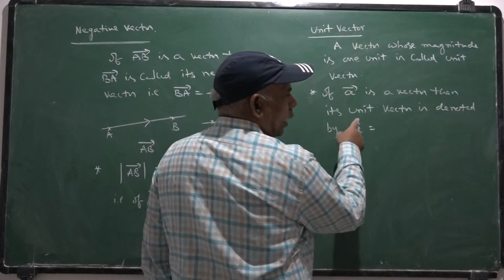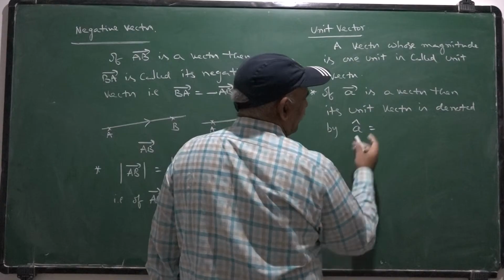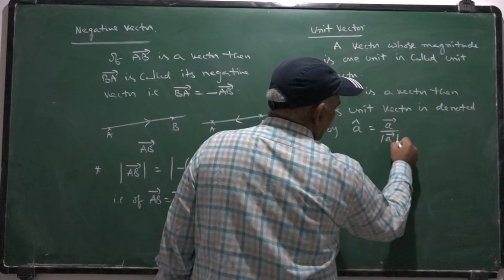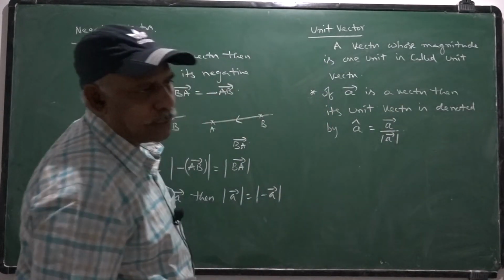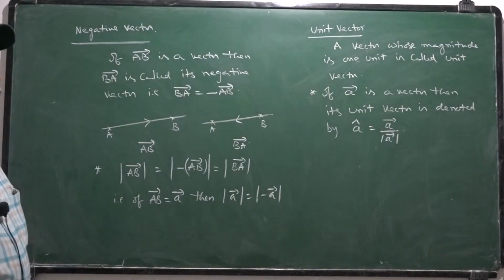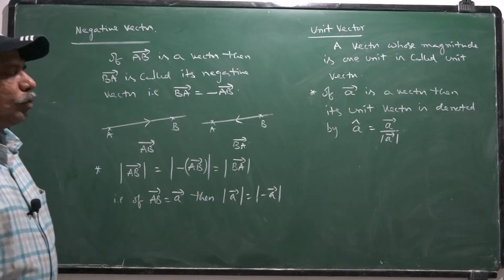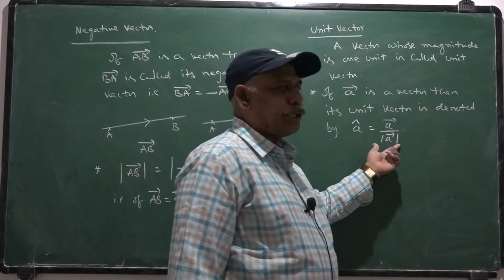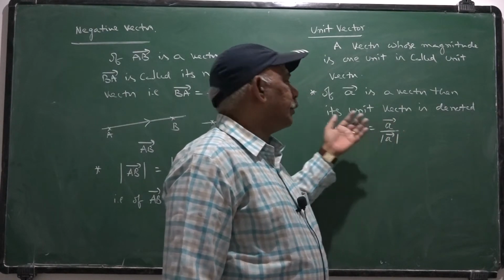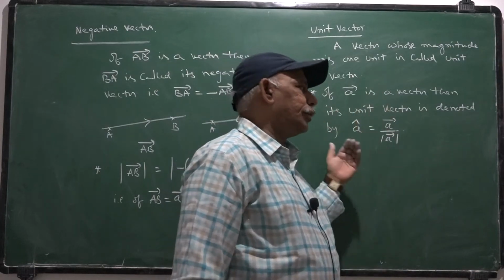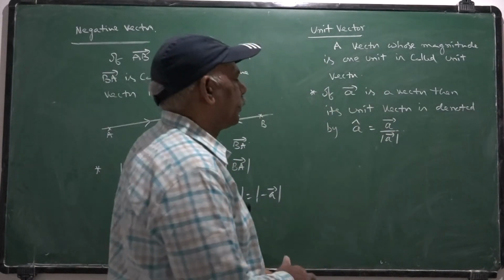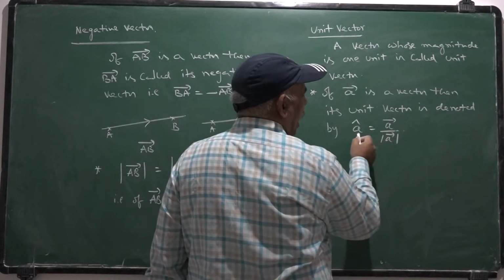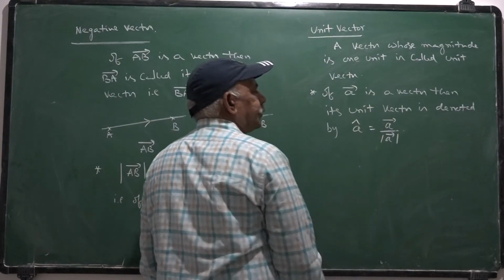A cap equals A bar divided by its magnitude. That is called the unit vector. Once a vector is divided by its magnitude, we get the unit vector in the direction of A bar, having its magnitude 1 unit.